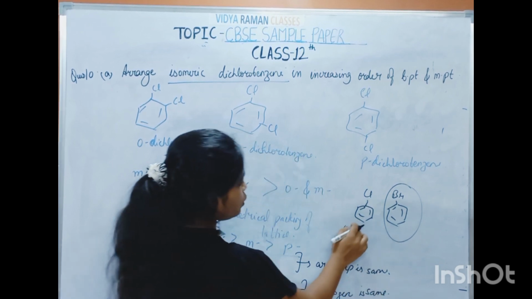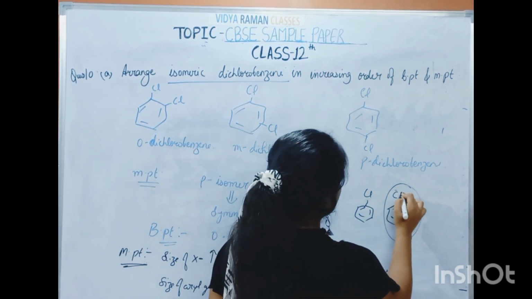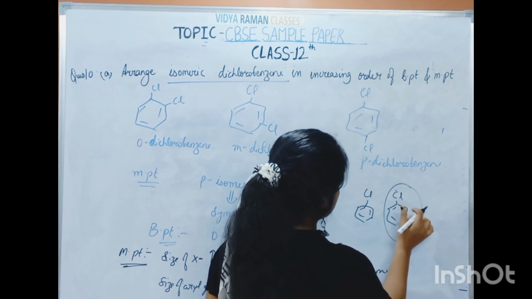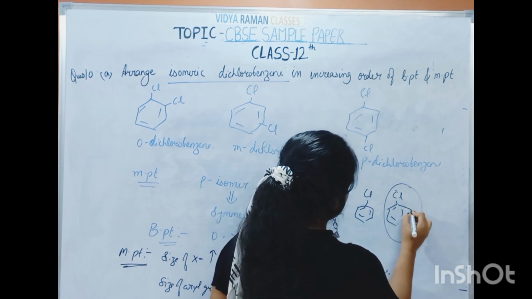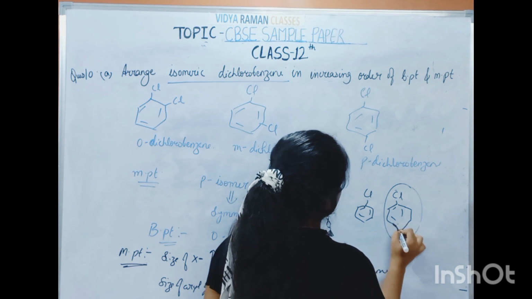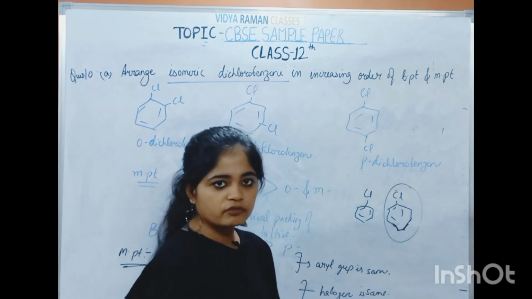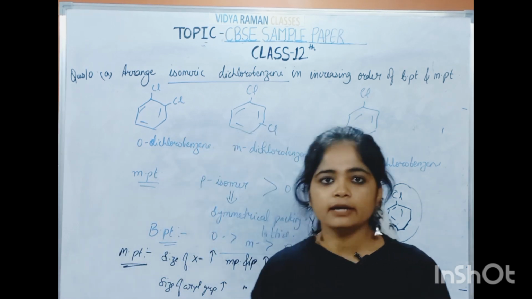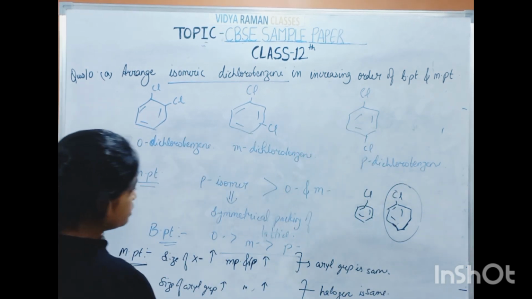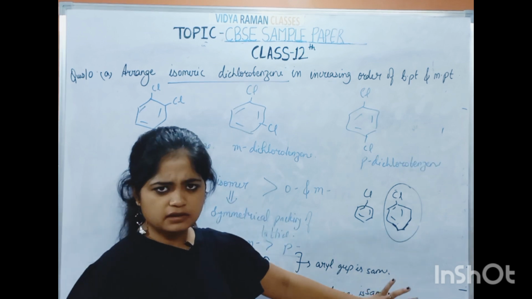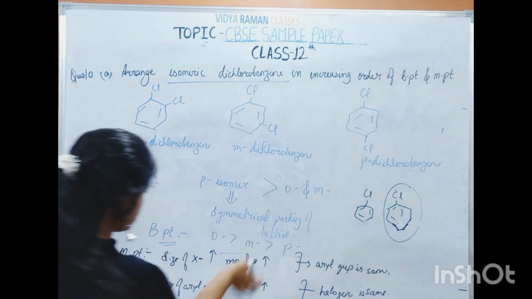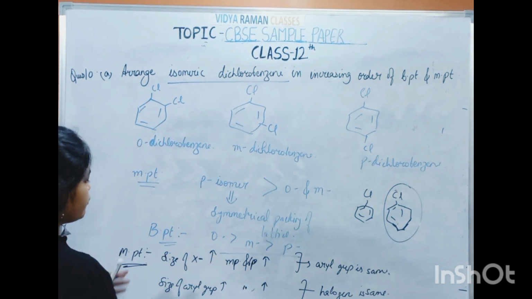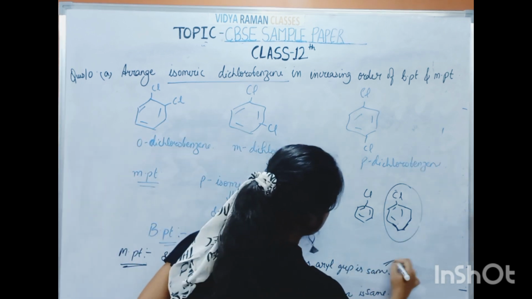Means if chlorobenzene, and now if I am increasing the number of carbons, it will have more melting and boiling point. Understood? So in this type of question, there is very little chance that it will come, so you have to focus on this part, and one thing you have to just memorize is this one.